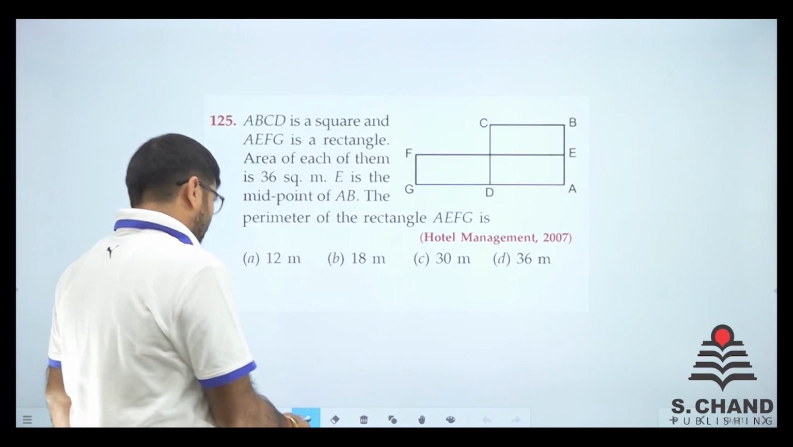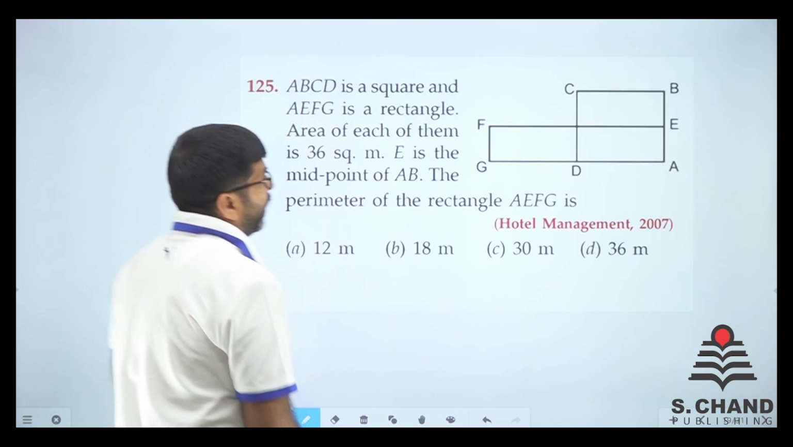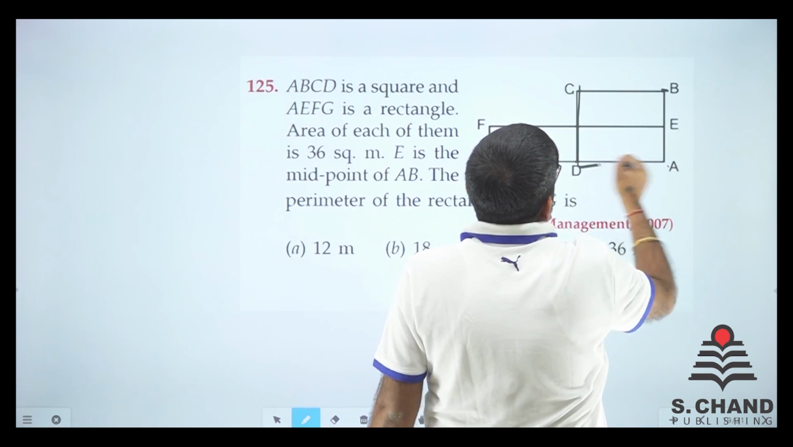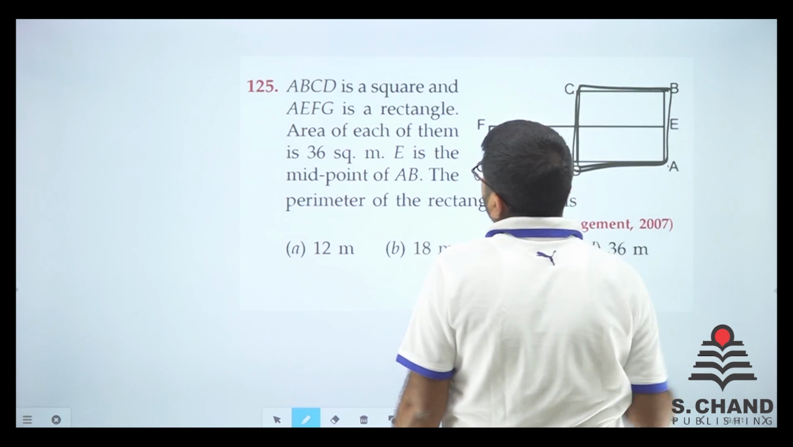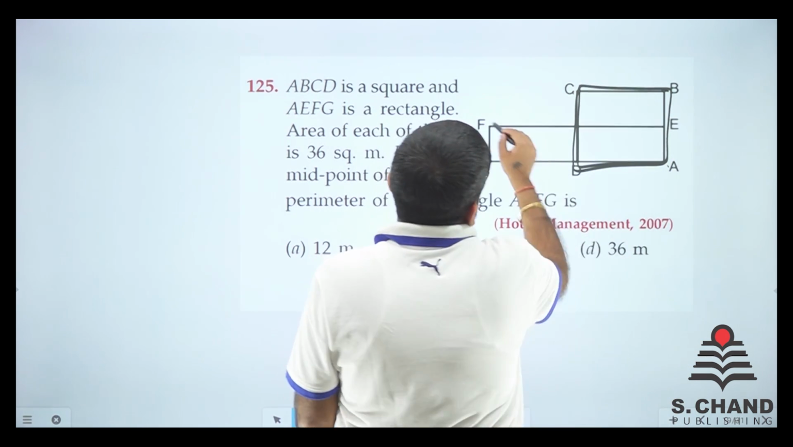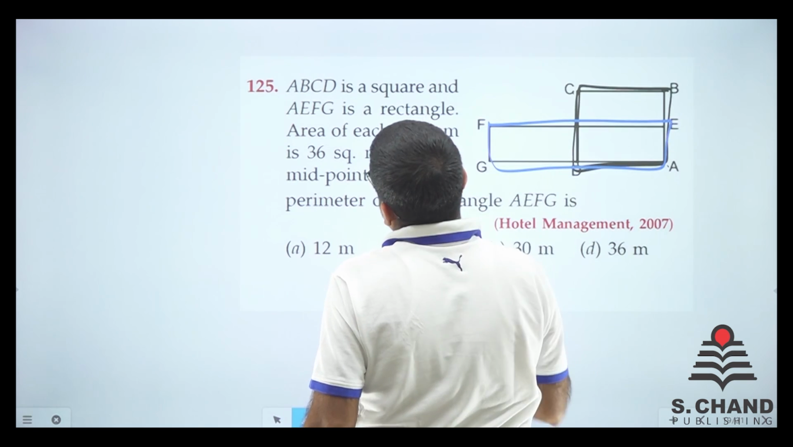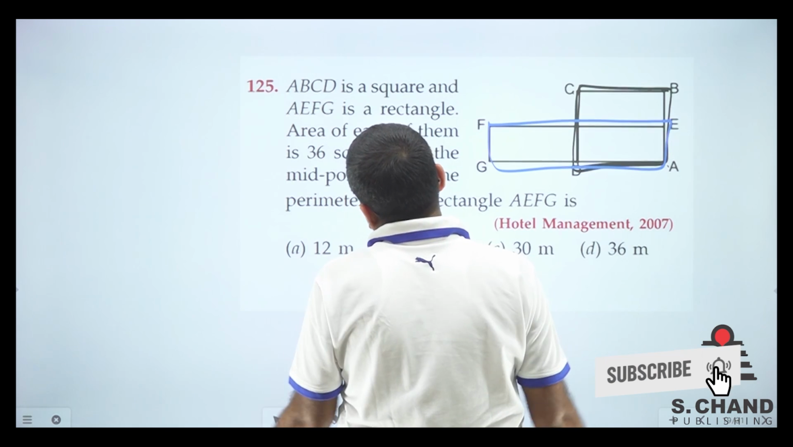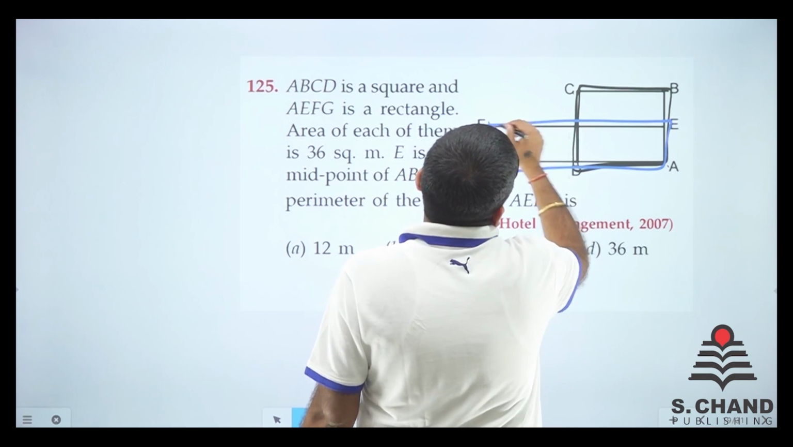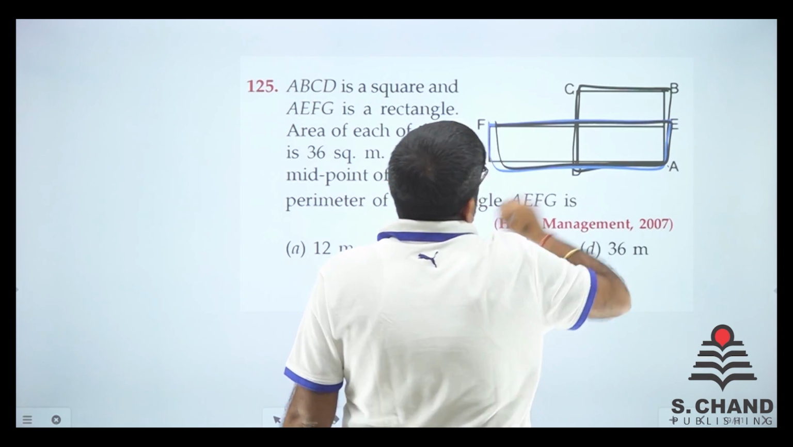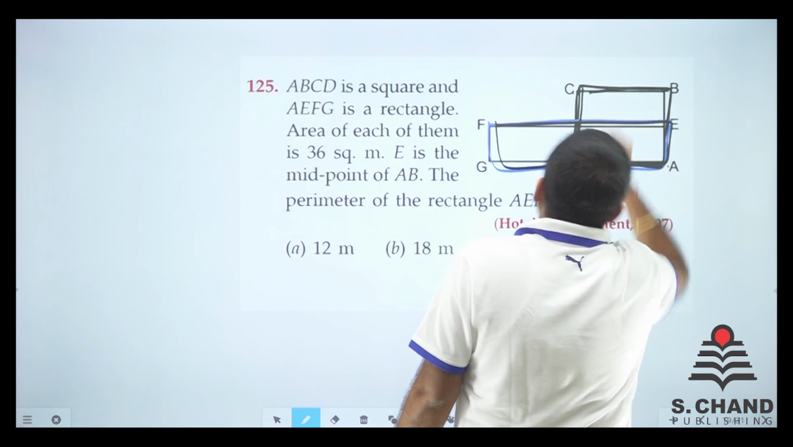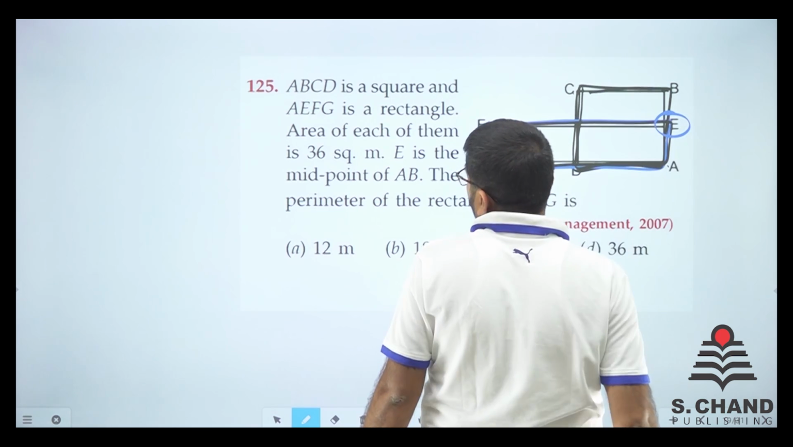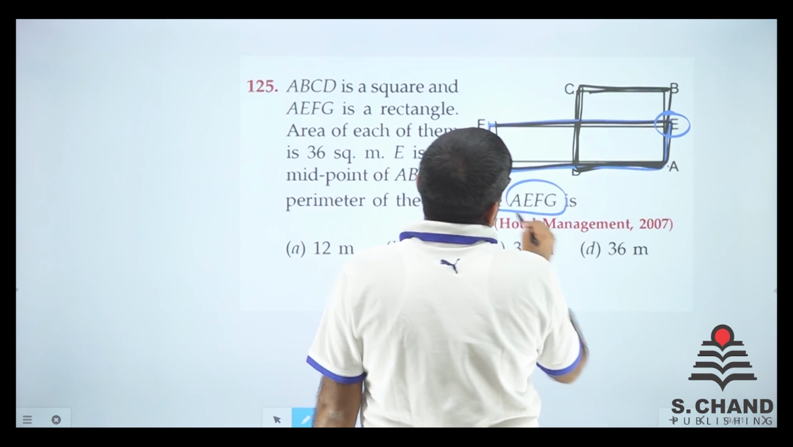Now this, let's see what does it say. ABCD is a square, this is a square given. AEFG is a rectangle, that I know, it is a rectangle. Area of each of them is 36 meter square. So this area is 36 meter square, this area is 36 meter square. E is the midpoint of AB. The perimeter of rectangle AEFG.